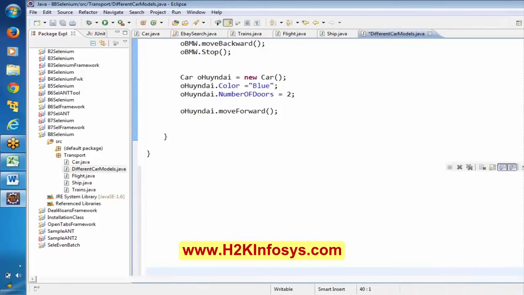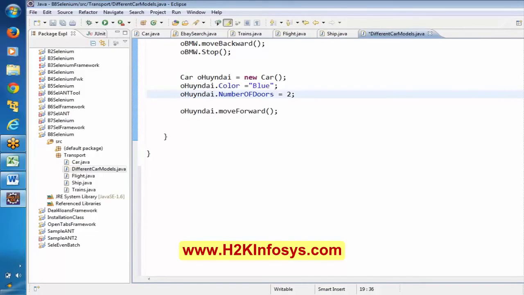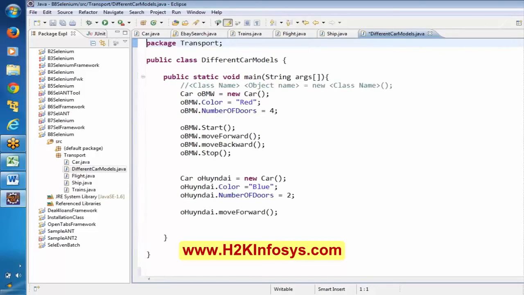Now if you go to the console, and this one, this is a forward, this is move forward. Blue to this highlighted part is printed because of this O Hyundai.move forward, and here we are passing a blue and 2. That's the reason it is printed over here. Okay. And let me also go with one more example here. Before that, any questions on this?